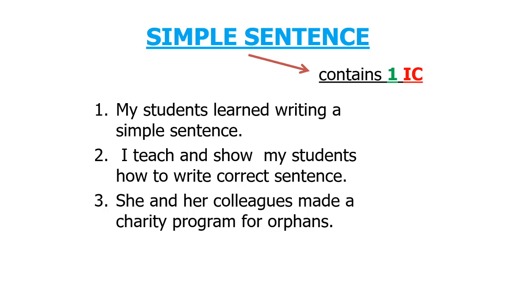And the third example, she and her college made a charity program for orphans. The third sentence has a compound subject, they are she and her college. But it's still a simple sentence because it has only one clause.